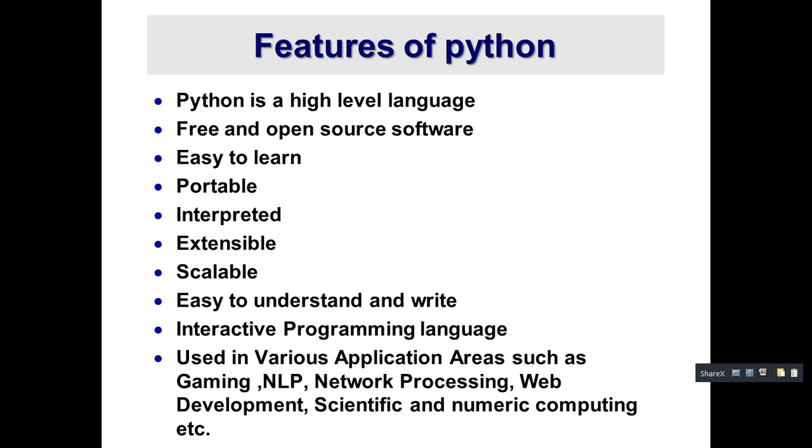The next point is extensible. What is extensible? Extensible means extending. What are you going to extend here? If needed, you can write some of your Python code in other languages like C++. This means Python is an extendable language. You can code parts of it in other languages, C++ and Java, and extend it like that. The Python programming language supports this.